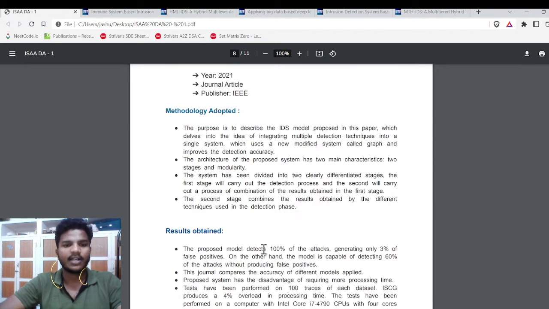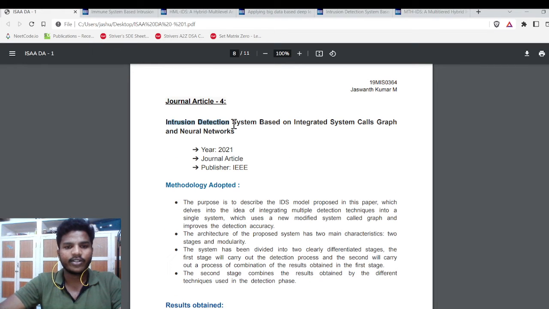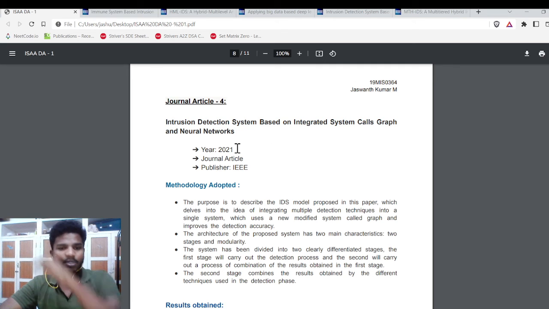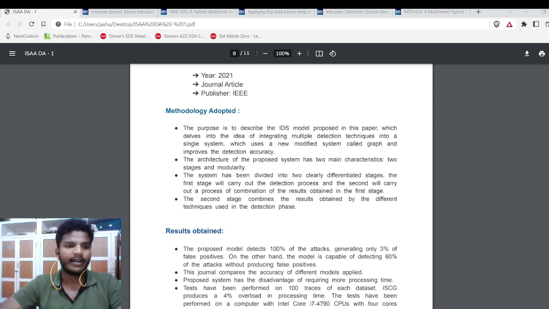And coming to journal article 4. Journal article 4 is an intrusion detection system based on the integrated system calls graph and neural networks. It was proposed in the year 2021 and published by the IEEE.